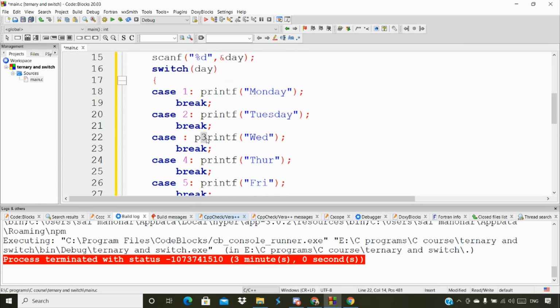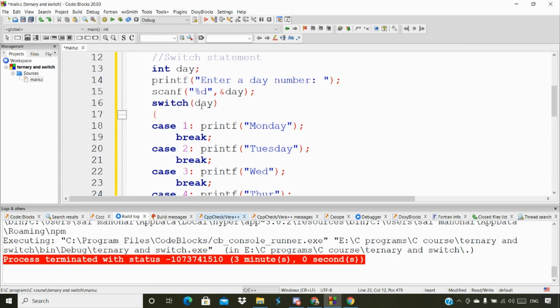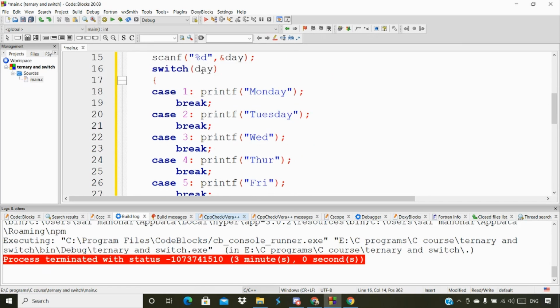But when it comes to switch cases, if it is a 3, then it directly jumps from the 16th line to this 22nd line. It's not going to compare all the 18, 20 lines we have, like before that, we have case 1 and case 2. It's not even going to touch the cases. That is the difference between the else if block and the switch statement. So that's the main difference here.